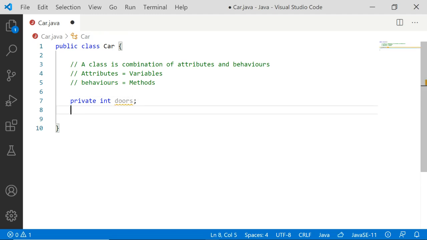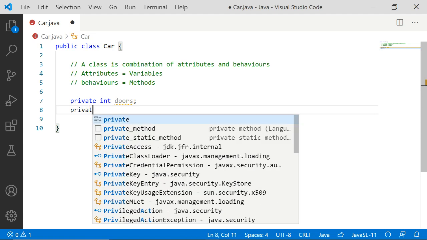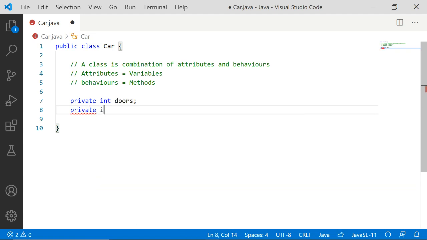Next, private integer data type, and the name is wheels. Wheels is the total number of wheels, so it also defines one of the attributes of car. So private int doors and private int wheels, two attributes.